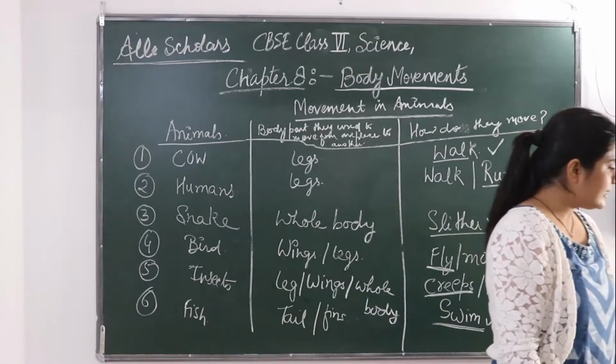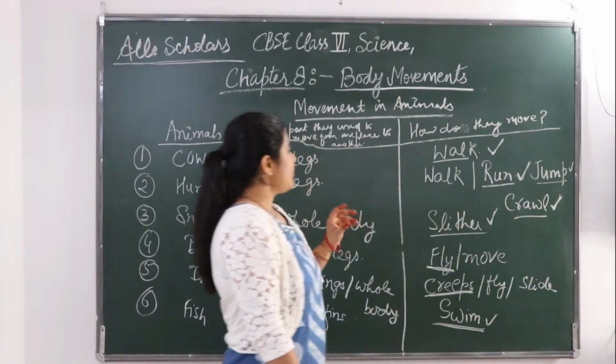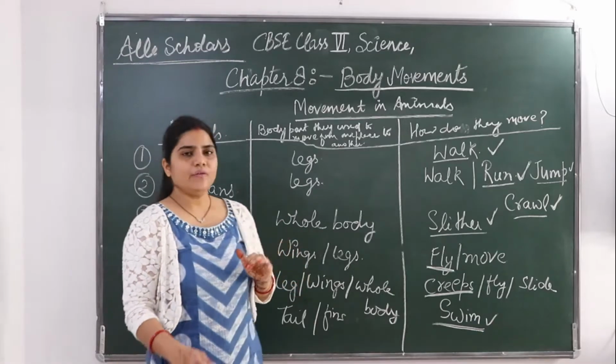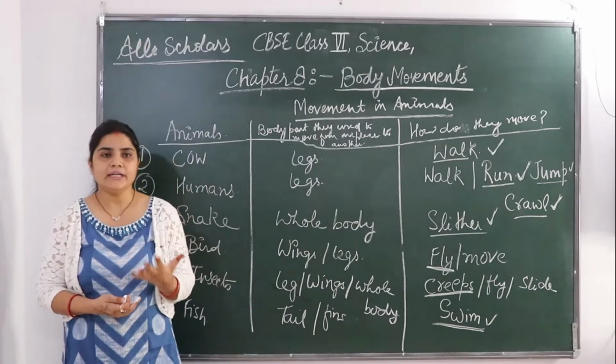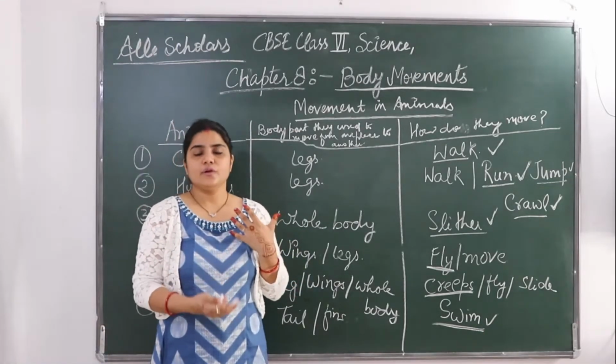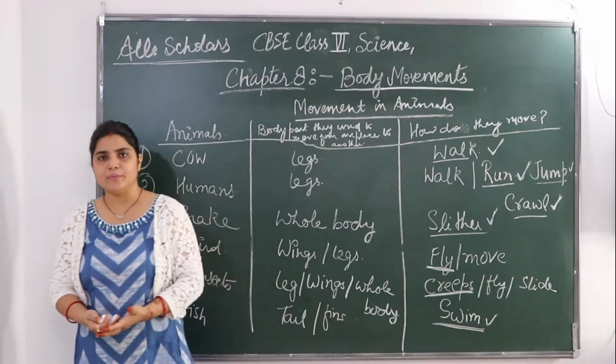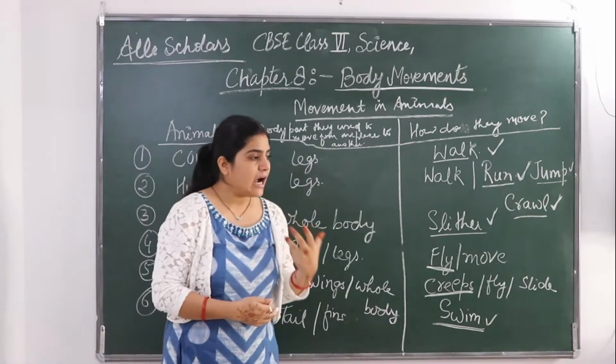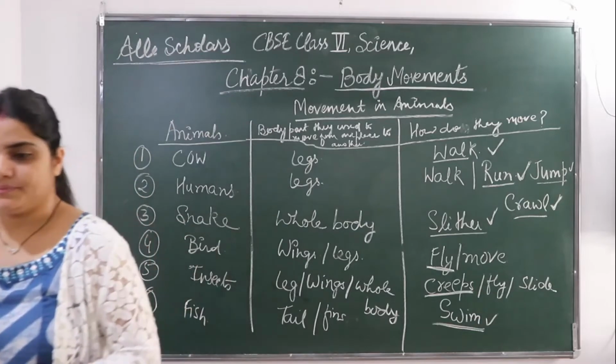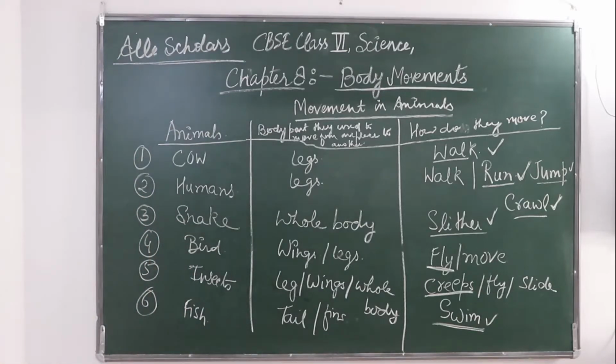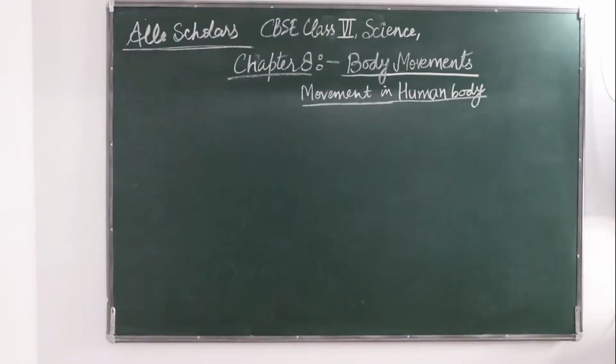Okay, fine students. So this was about all of the animals. Now we will be seeing the movement in the human body. How movement is occurring in humans. So now we will see the movement in human bodies.